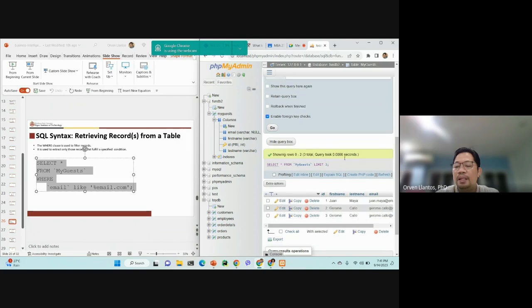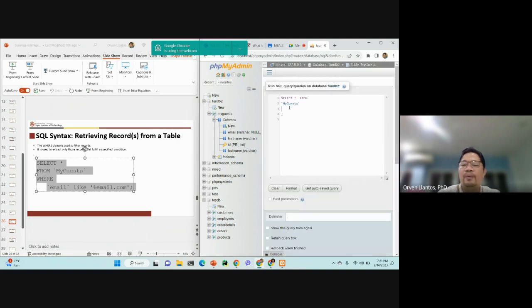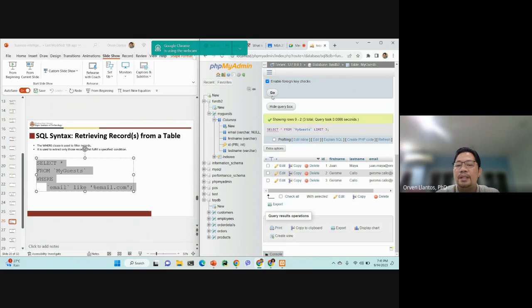We counted that Calio has 2 entries in our my guest table. So you just say select all from my guest where last name equal to Calio. When you run this, go.